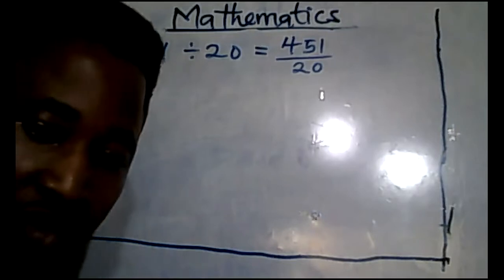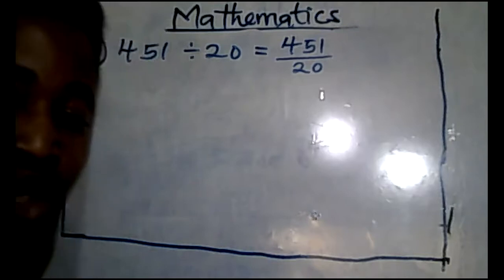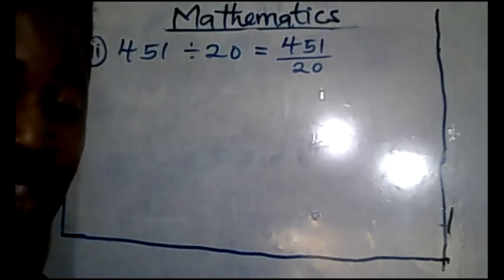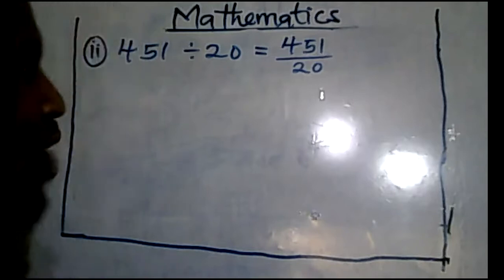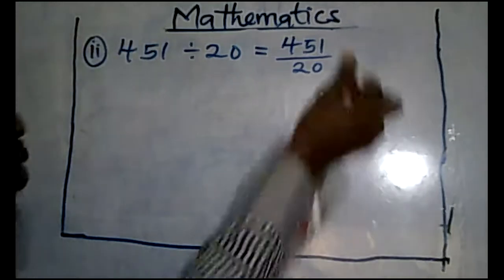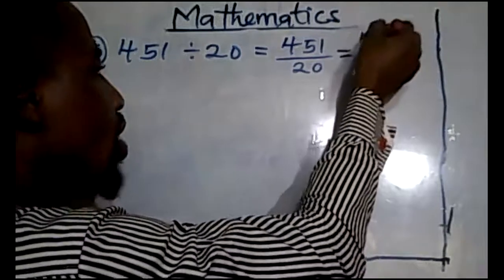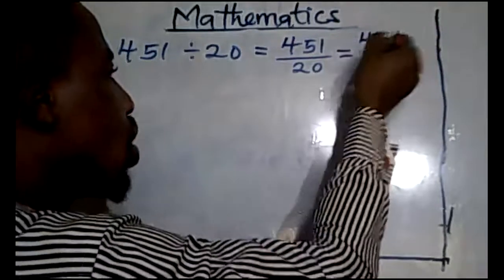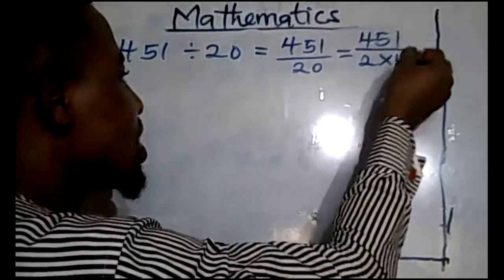Do you agree? 20 is the same thing as 2 times 10. Yes, you do. Now, if you agree with me, therefore, we can go ahead to say 451 over 2 times 10.